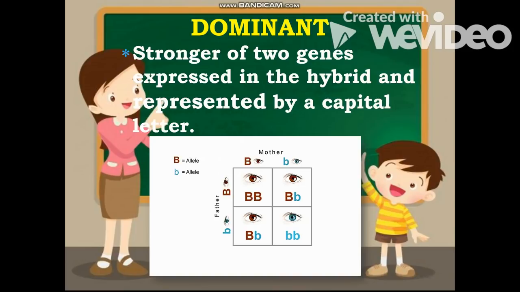As you can see in the given example, there is a capital B for brown eyes, and a smaller b for blue eyes. So what do you think is the dominant there? The dominant there is the brown eyes because it is written in a capital letter.